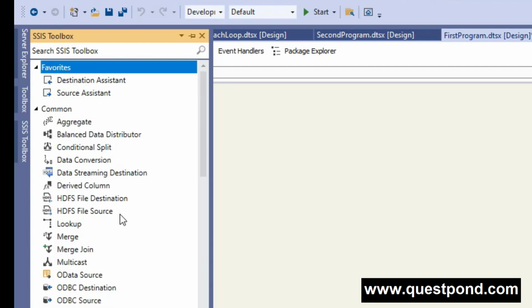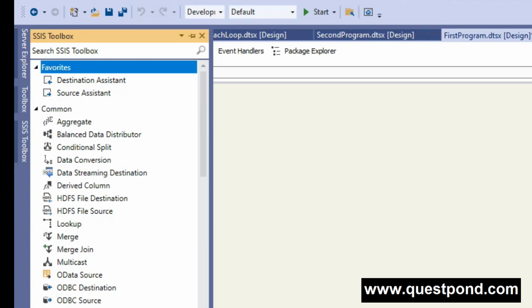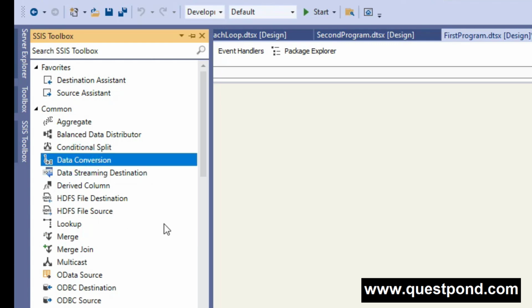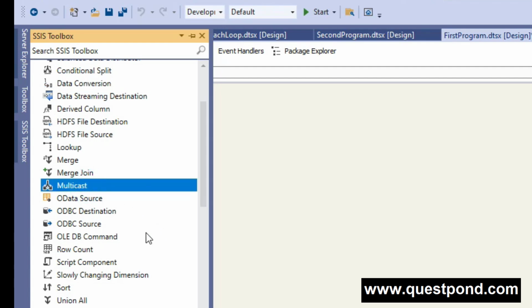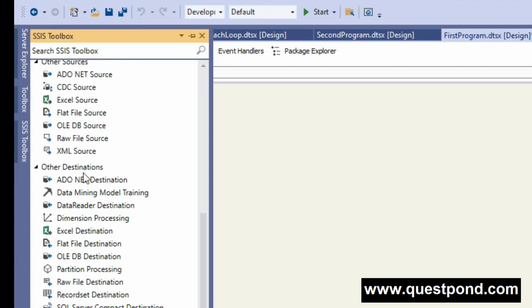Then we have transformation components. We have common components. You can see that by using these common components we can transform the data, we can massage the data, we can remove the erroneous data, bad data, we can merge the two data by using the merge component. We can do the data type conversion by using the data conversion component. We can multicast the data by using the multicast component. We can do many more things in the transformation by using these transformation components. And finally we have the destination components. By using these destination components we can load the data into the data warehouse. So this is the process of a data flow task.